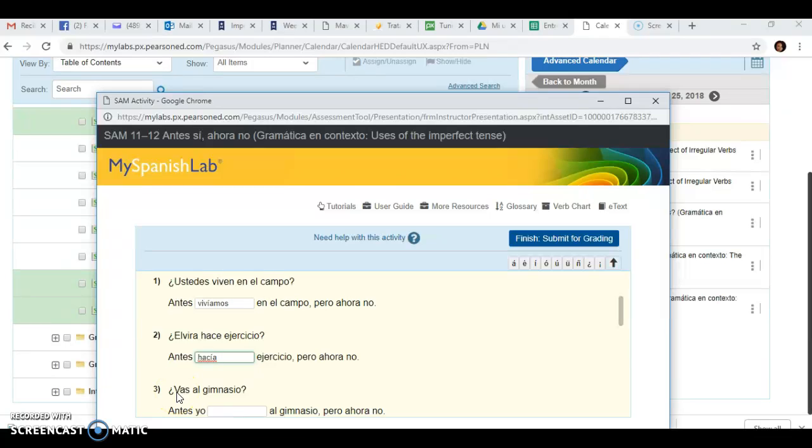If I am asking with you, it will be I or nosotros. Yo o nosotros. And if you are asking with she, with he, él, ella, you will keep she, he, or they, whatever.